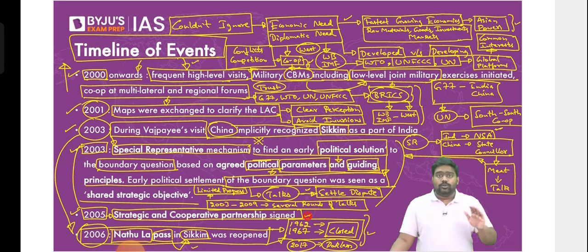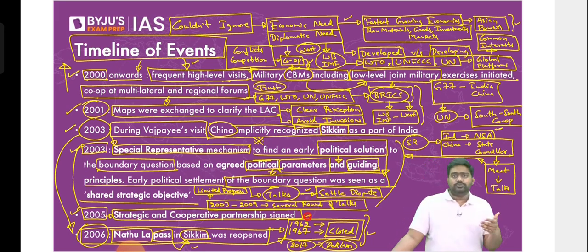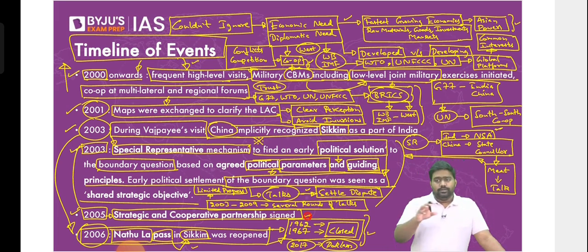All right, so until 2009, it looked as if everything was fine. There were issues, but they were all issues which could be handled. But all of a sudden, from 2007 to 2009, we saw a shift in China's attitude towards India. There was a sudden, dramatic shift. There were signs of it from 2007 itself. There were signs that China is again going back to its old behavior.